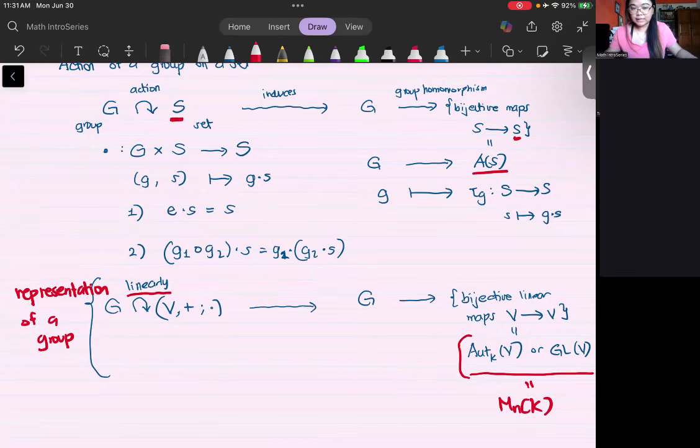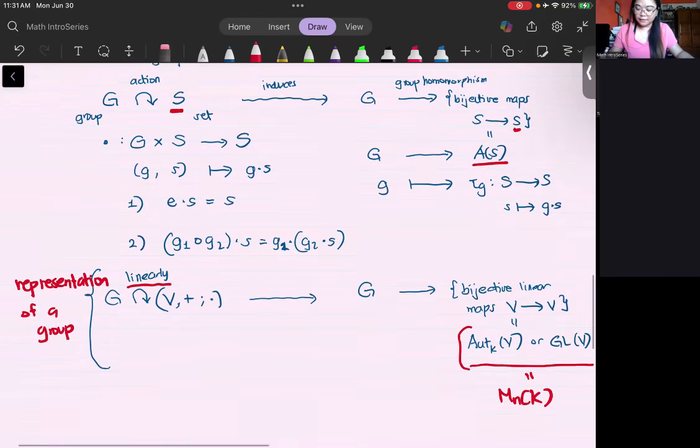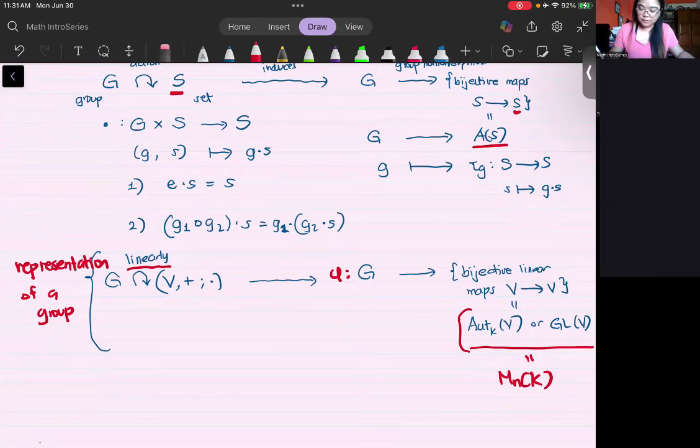A representation of a group is simply a group homomorphism from that group to the space of bijective linear maps from a vector space. So what you have are two things: first, a vector space, and second, this group homomorphism. So what you actually need is a tuple (V, phi). This is your group representation.